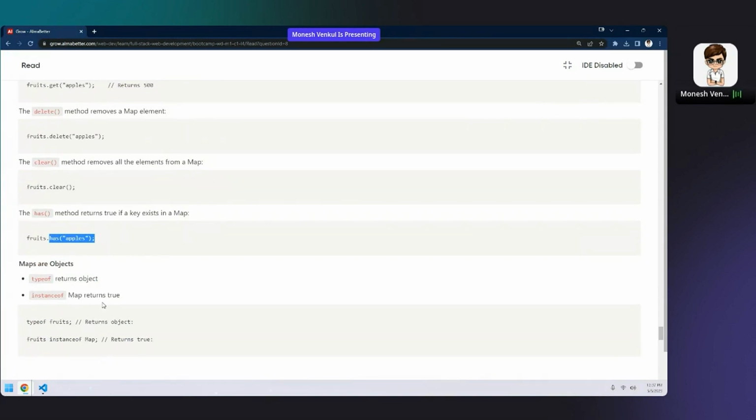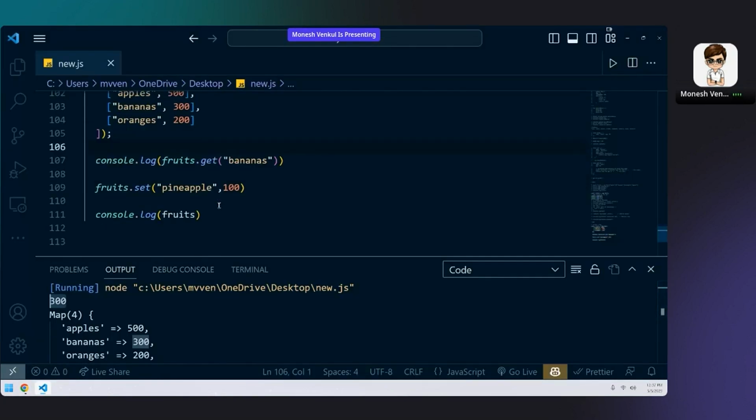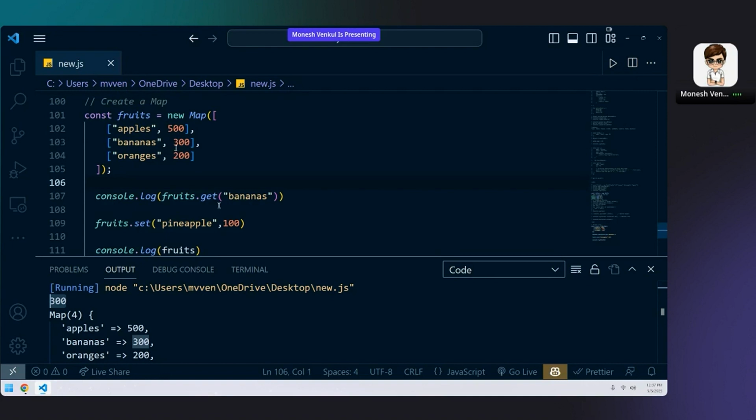Please access the second data from the map. Okay, second data. Which second data you want? This one? You want this second data? You can just simply say fruits of. I hope this works. It's not working.